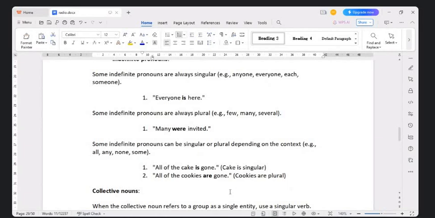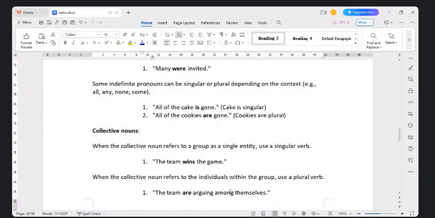Okay. Now let's move on and understand collective nouns. When the collective noun refers to a group as a single entity, the team wins the game. Now, when the collective noun refers to individuals within the same group, then we use a plural verb. The team are arguing amongst themselves.